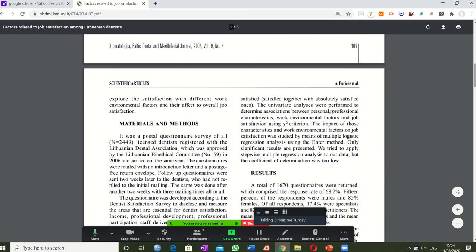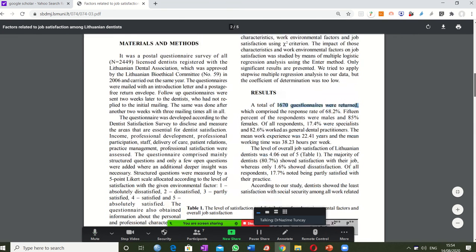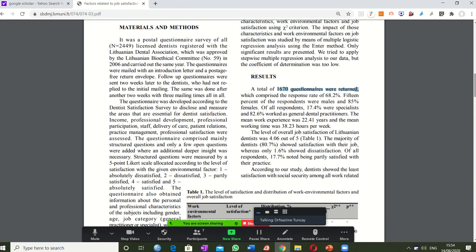And you can see that this was the universe. This is the returned ones. So yes, about 800 people didn't return. So this response rate is this. We always like giving percentages, okay?